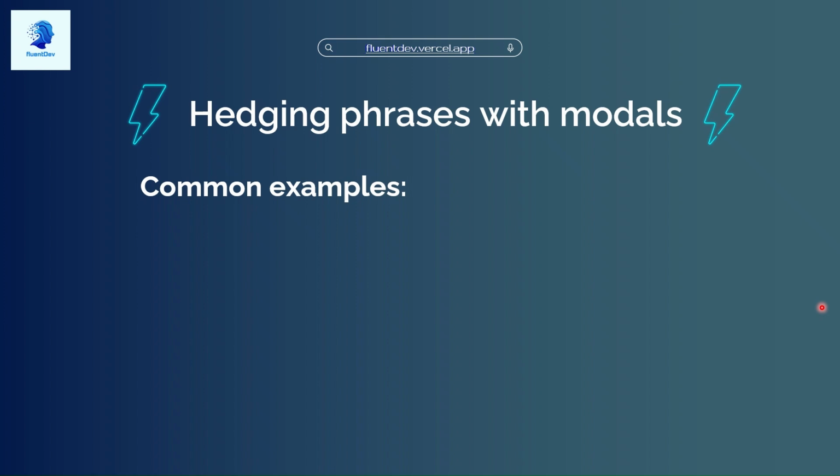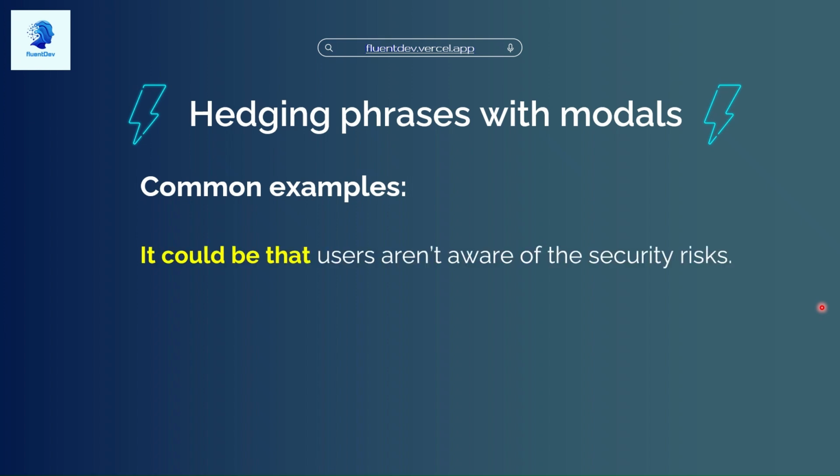So we've got, it could be that users aren't aware of security risk. This is a common phrase. It could be that plus some situation. If you say, oh, can I say it should be that? No, this is a common phrase used together, okay? It could be that plus some situation. Something could be happening.